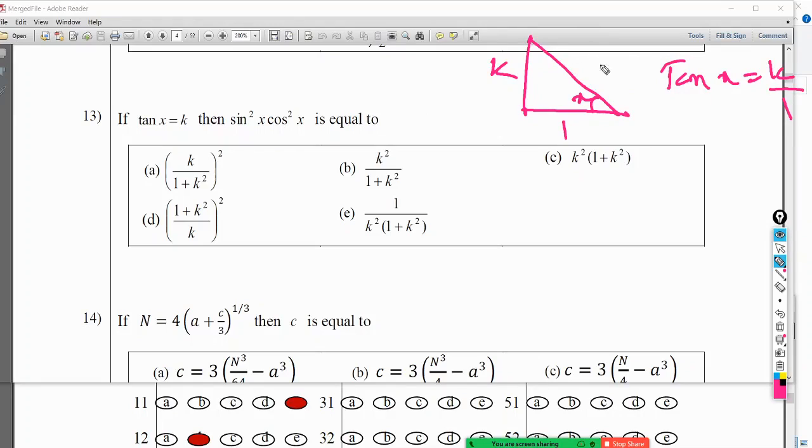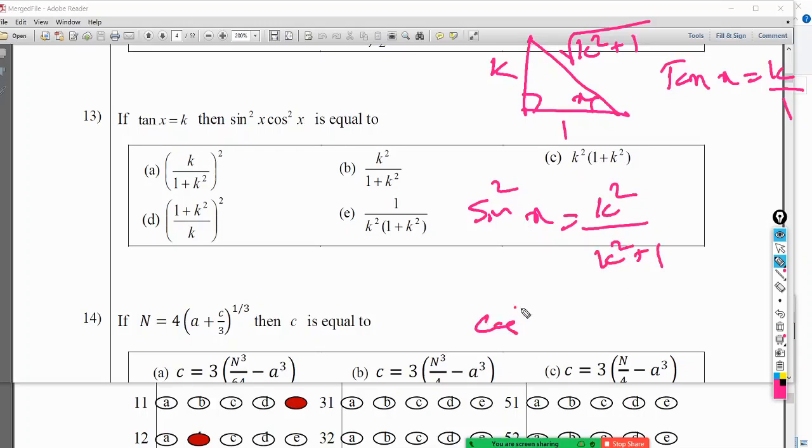Then I can write this side, using the Pythagoras theorem, as the square root of k squared plus 1, because it's a right-angled triangle. Now what they ask is sine squared x into cos squared x. So what is sine x? Sine x is k divided by this. What we need is sine squared x, which is k squared divided by k squared plus 1, since when you square it, the square root gets cancelled.